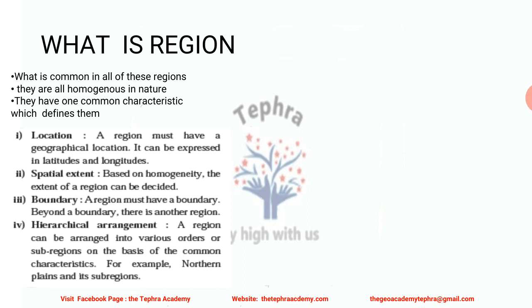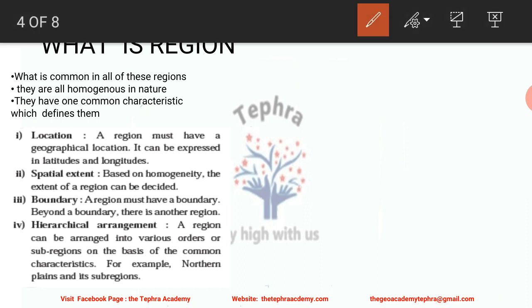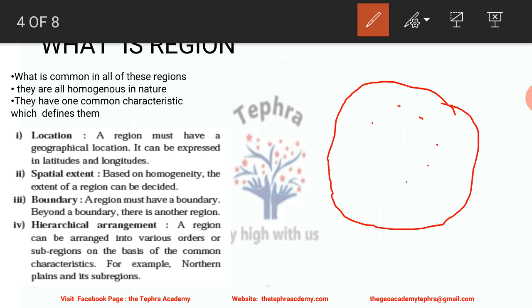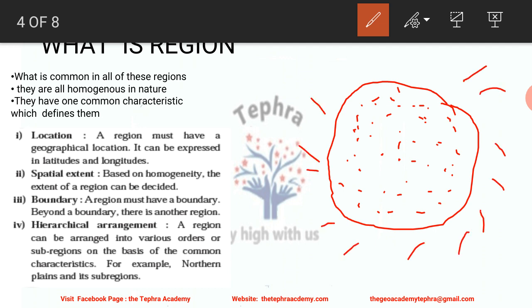So if I have a region, suppose like this, and there is something which is common in it, so all that area should be occupied with that common characteristic through which we are defining the area. And then there should be the boundary of it which differentiates it from the other area which is outside the boundary. So this is the concept of region in geography.